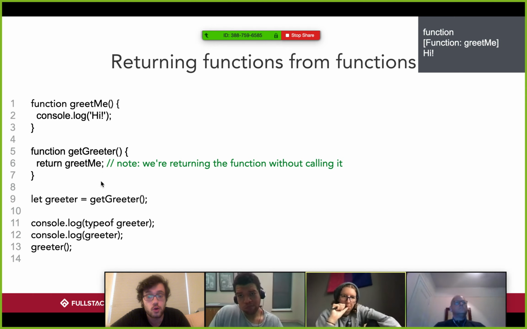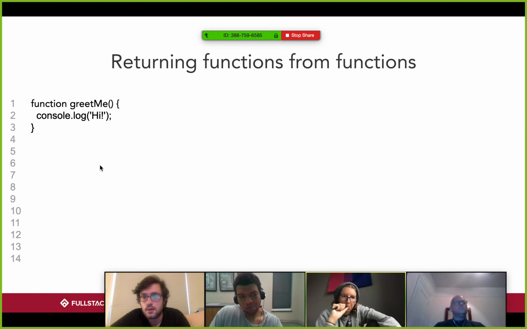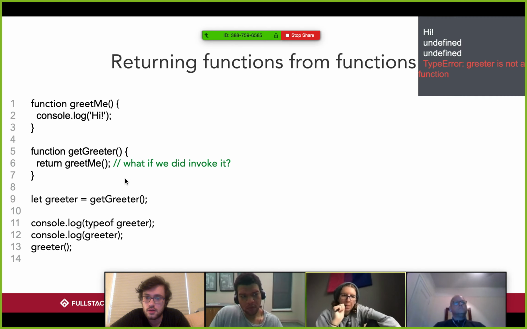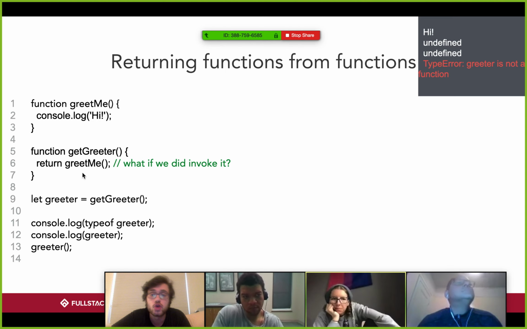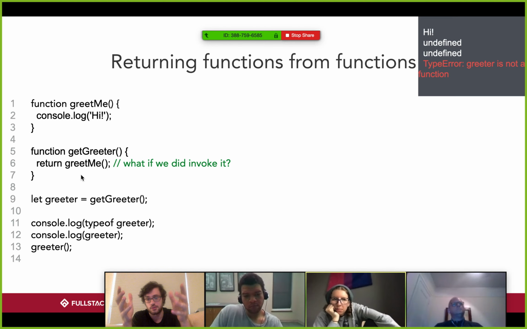If we did invoke this, right? What if we did invoke this? It gets undefined. Exactly, because we're returning what greetMe returns, right? Because when we invoke something, we have to return something. So if we return what this returns, what does greetMe return? Undefined, right? Because anything that doesn't return something returns undefined.